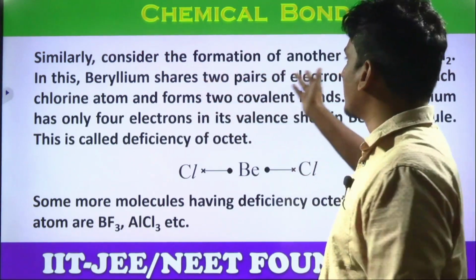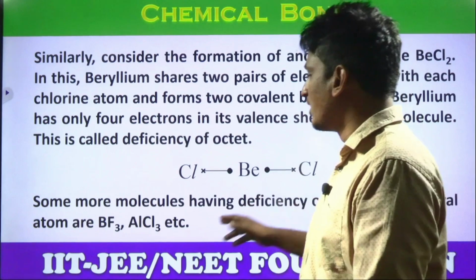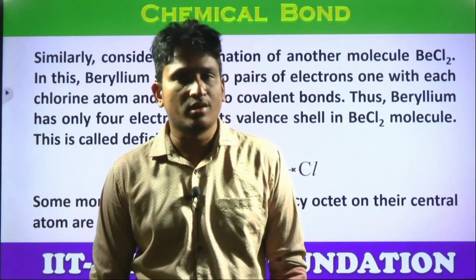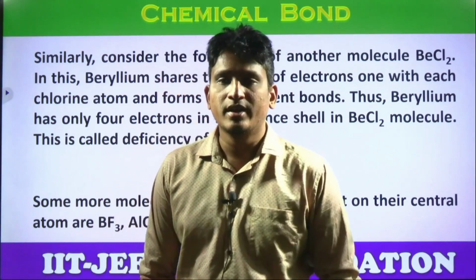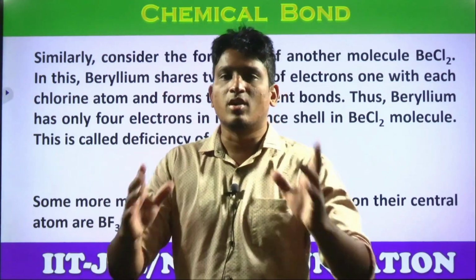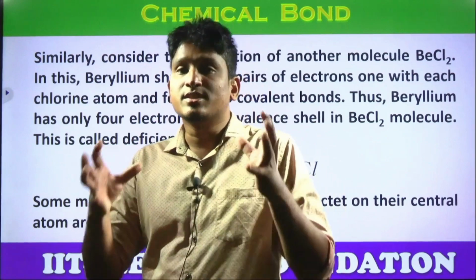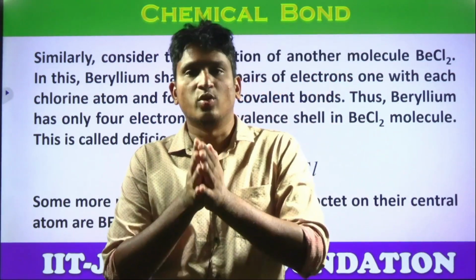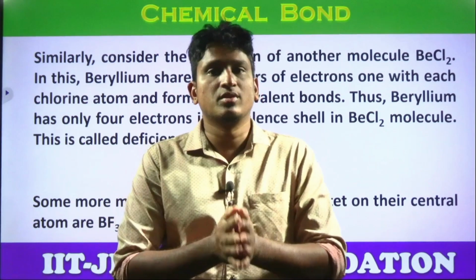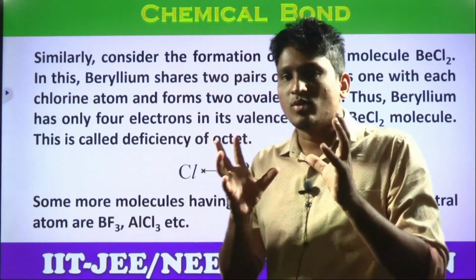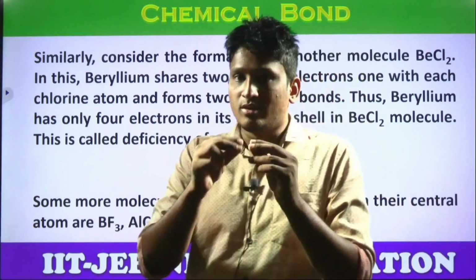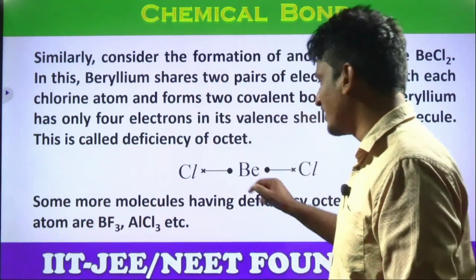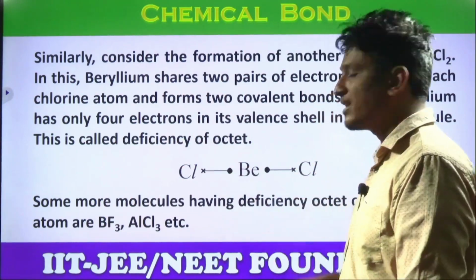Similarly, consider the formation of another molecule, BeCl2, beryllium chloride. Beryllium is a metal, right? Chlorine is a non-metal, right? What is our idea of bonding? When a metal reacts with a non-metal, what is the bond we expect? Ionic, yes or no? But due to the smaller size of beryllium, it is covalent bonding. Not only beryllium, aluminium also, lithium also. Why? Because they are small in size. Small size means, do they lose electrons easily? No. They attract easily, yes or no? That's why.